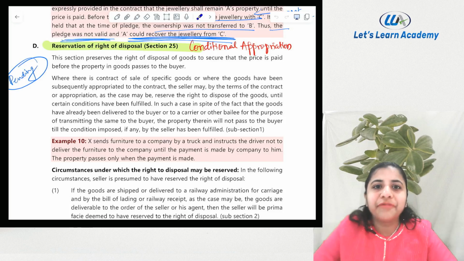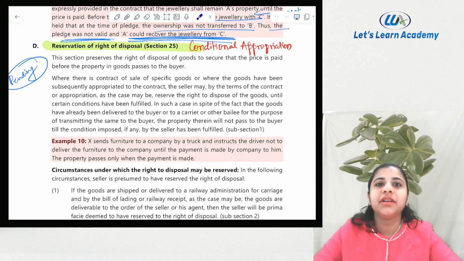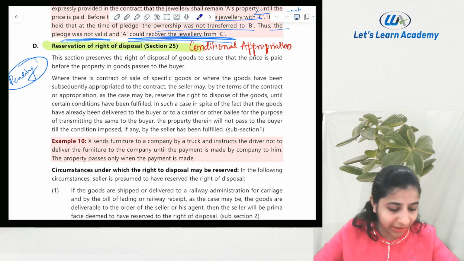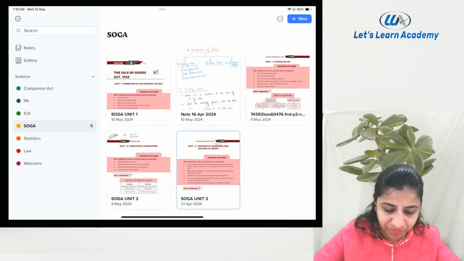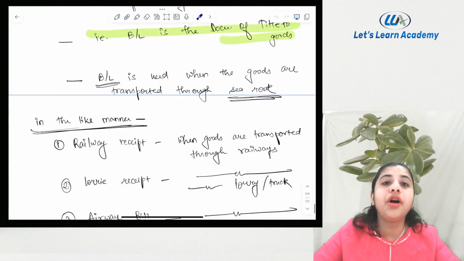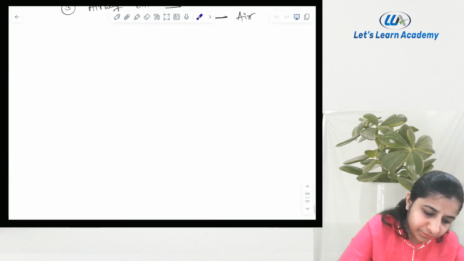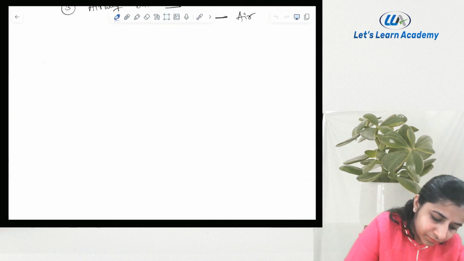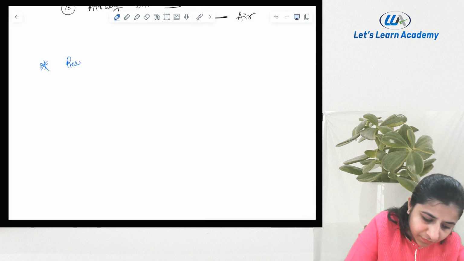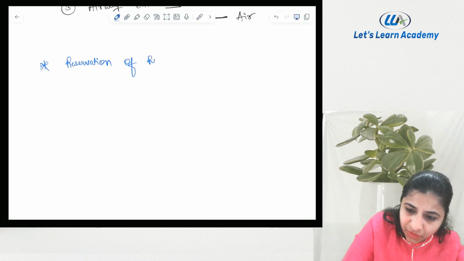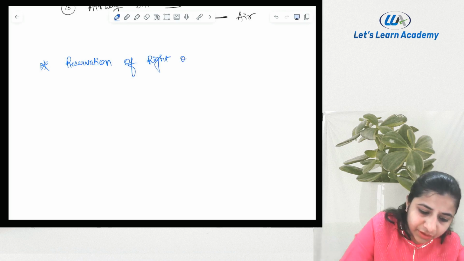Okay, so after a break, let's start with reservation of right of disposal. Everyone, write down this in your notebook. Reservation of right of disposal.